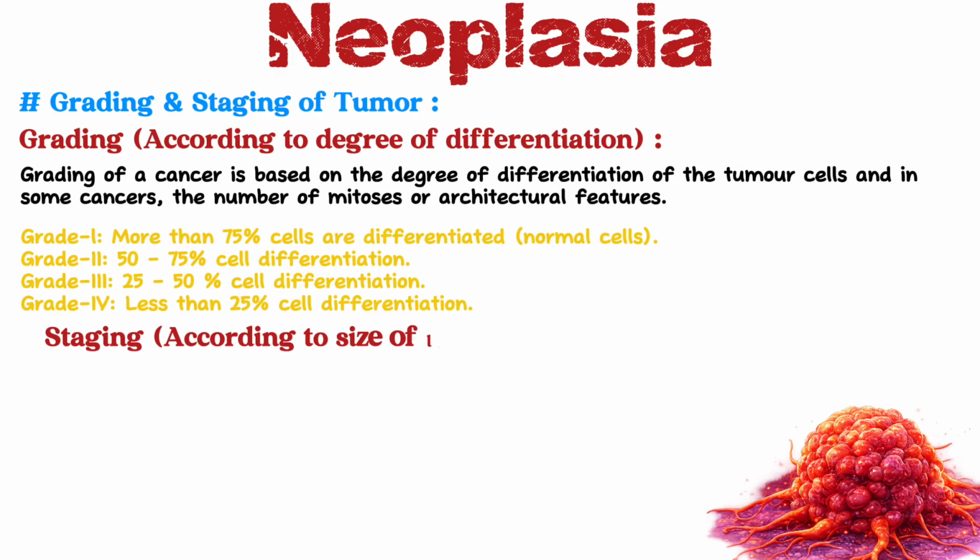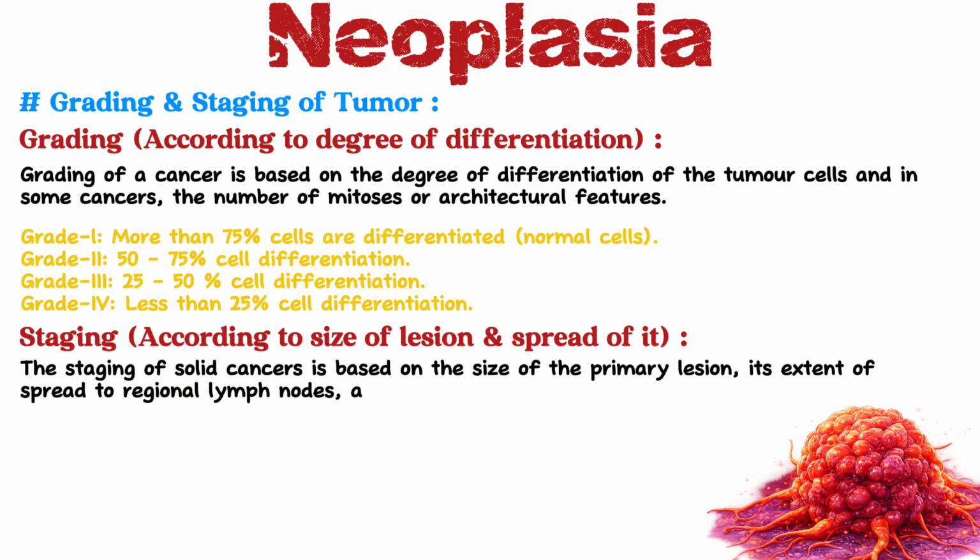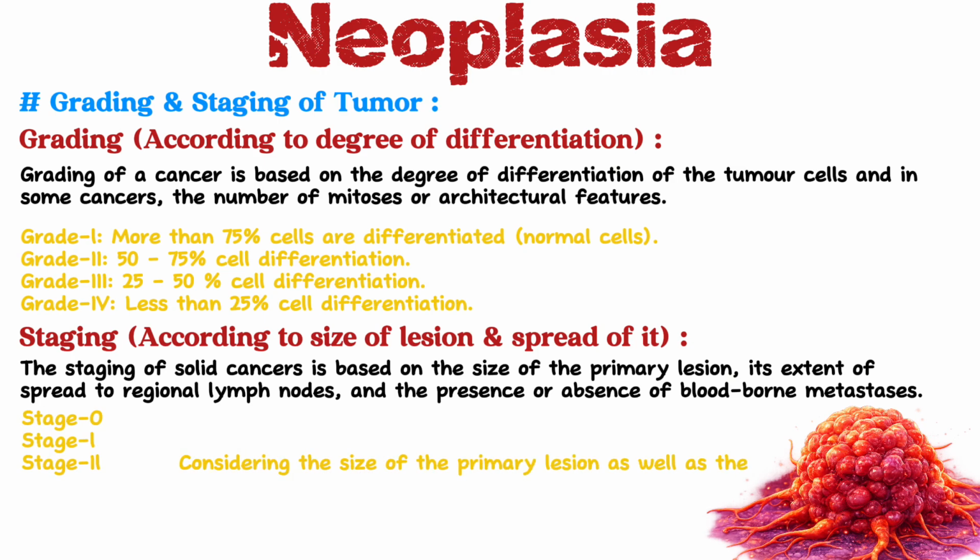Now, staging of a tumor means dividing a tumor according to the size of the lesion and spread of it. The staging of a cancer is based on the size of the primary lesion, the extent of spread to the regional lymph node, and the presence or absence of blood-borne metastasis. The staging of a tumor can be divided into 4 stages considering the size of the primary lesion as well as the presence of nodal spread and distant metastasis.